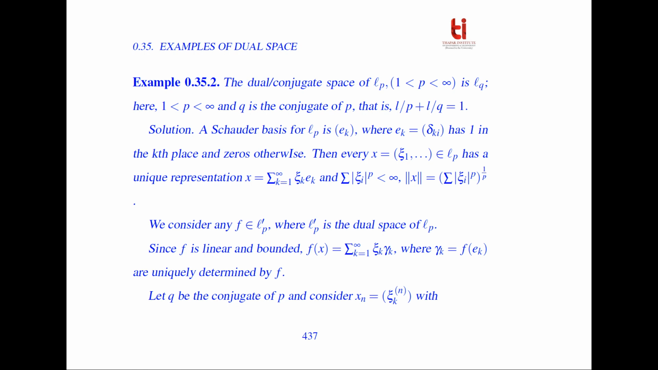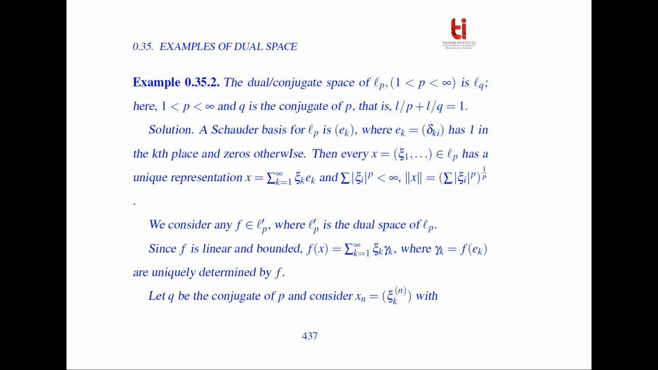The conjugate or the dual space of l^p is l^q, where p lies between 1 and infinity, and q is the conjugate of p, that is 1/p + 1/q = 1. A Schauder basis for l^p is (e_k), where e_k = (δ_kj) has 1 in the kth place and 0 otherwise. Then every x belongs to l^p has a unique representation, the summation of ξ_k e_k, and the sum of |ξ_k|^p is less than infinity, and the norm of x is defined like this.